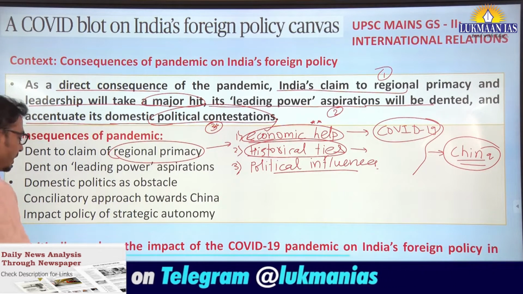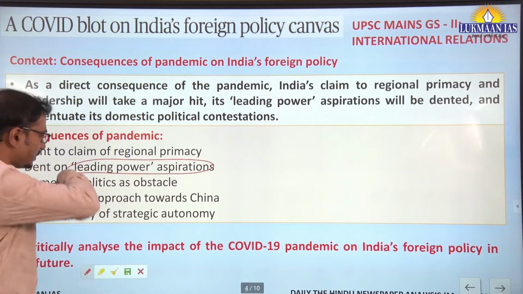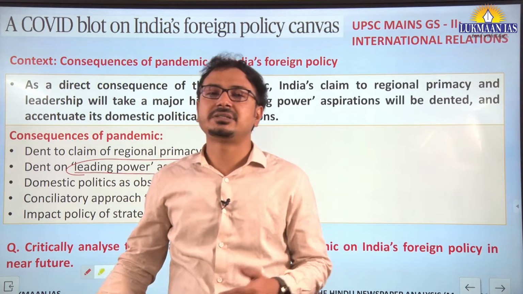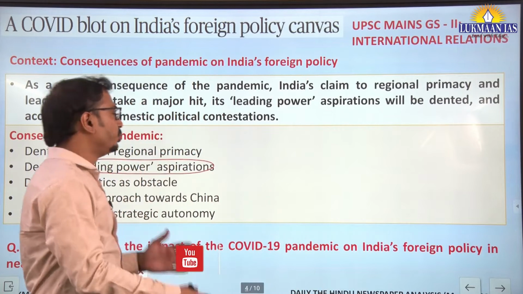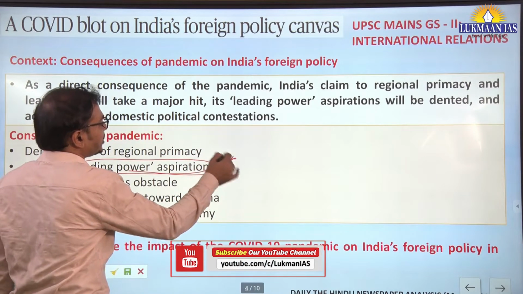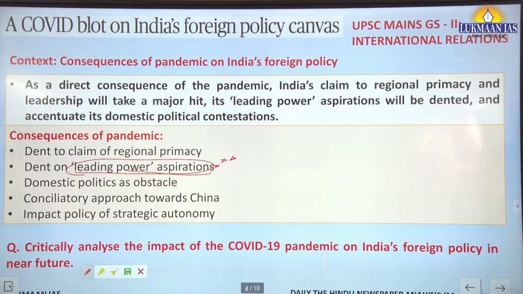The second aspect that we have to understand here, the dent on leadership power aspiration. Yes, in 2015, our external affairs minister S. Jaishankar said that India seeks to be a global leader or leading power, at least in our region, Asia. Okay, these are the aspirations that India has been carrying in the last 5 to 6 years. Now there will be a dent on such aspirations.